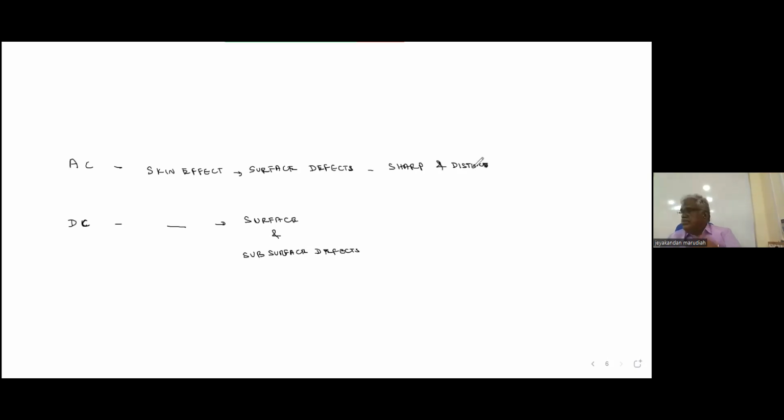Surface will be the same, but subsurface will be wide and fuzzy. So what is the best method? AC wet. Here it will be DC dry.